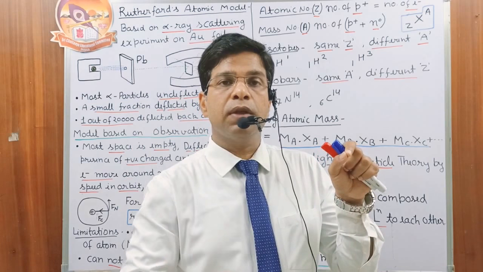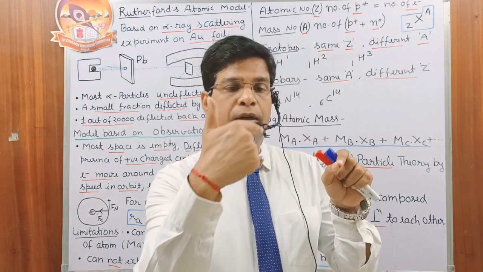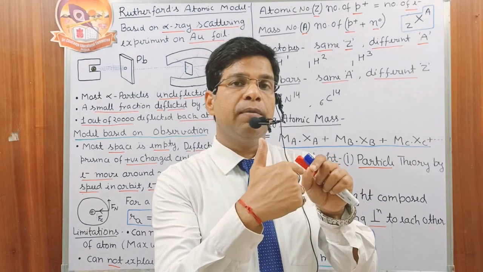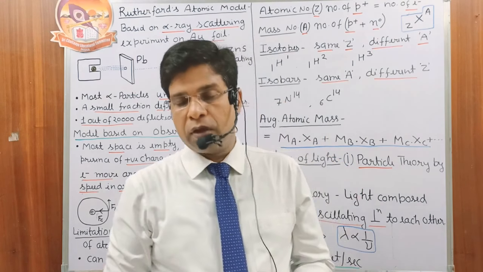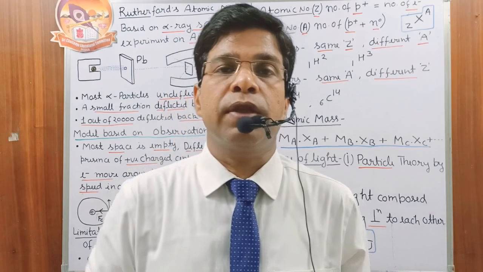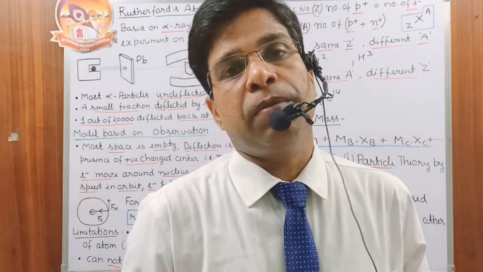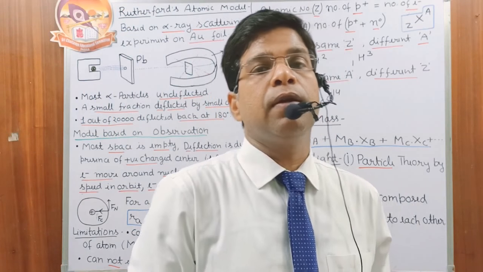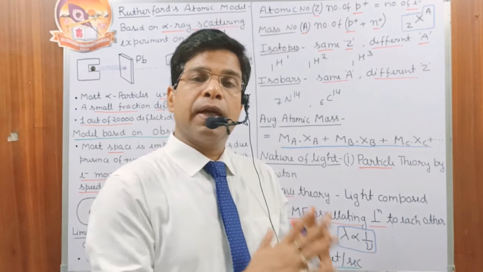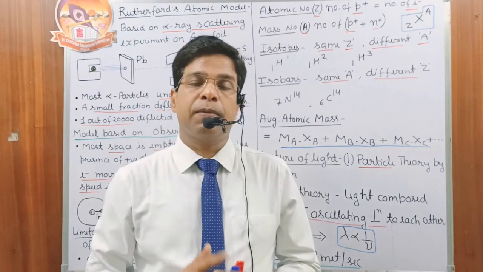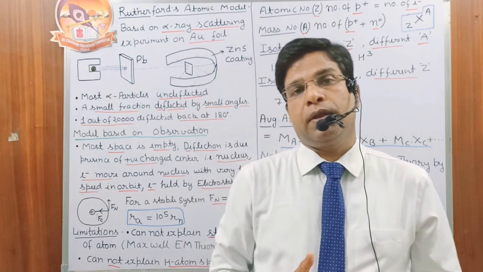Because of the loss of energy, it comes nearer to the nucleus, and ultimately it falls into the nucleus, which would destroy matter. Calculation shows that it takes only 10^-8 seconds to destroy matter, but we know that the atom is quite stable. So this model cannot explain the stability of the atom.